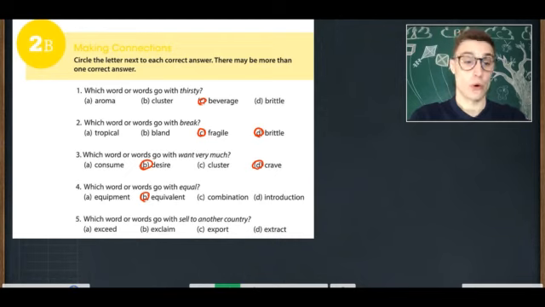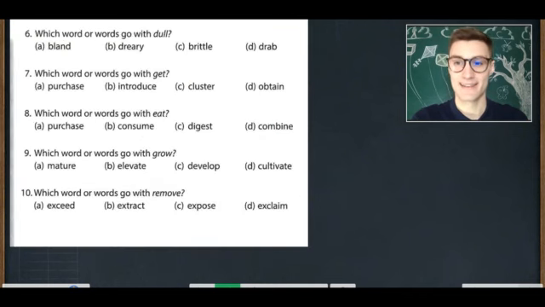5. Which word or words go with sell to another country? A, exceed, B, exclaim, C, export, D, extract. Which word or words go with sell to another country? It's C, export. So make sure you got all the right answers. We won't be coming back.